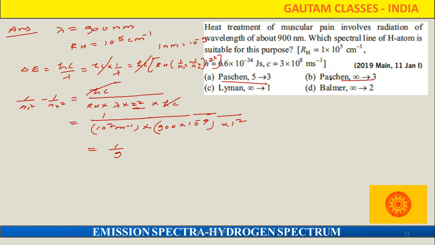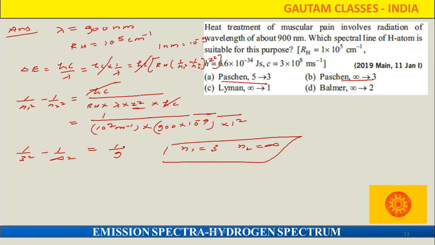Any one value we should take as infinite. So which one are we taking as infinite? n2. That means here if we put 1 upon 3 square minus 1 upon infinite square, then only we can get this value, or not. That means n1 value we can put here 3, and n2 value we can put infinite. Then only it is going to satisfy all this. So by that, which one is the correct answer? This one is the correct answer. Look, initially itself, just by seeing, I told that that one is the correct one. Say this came as the answer.